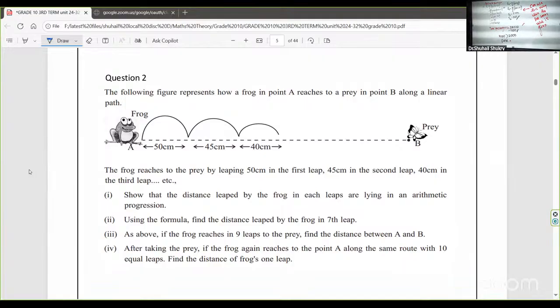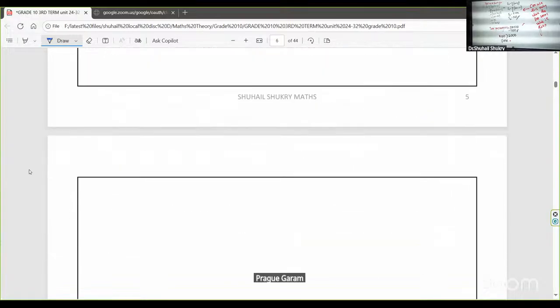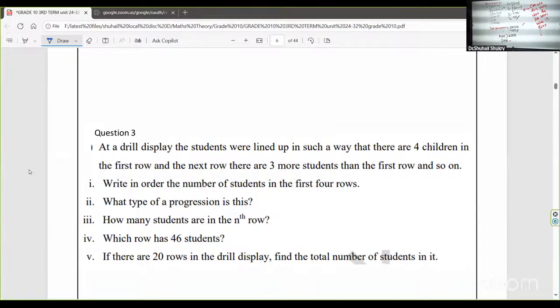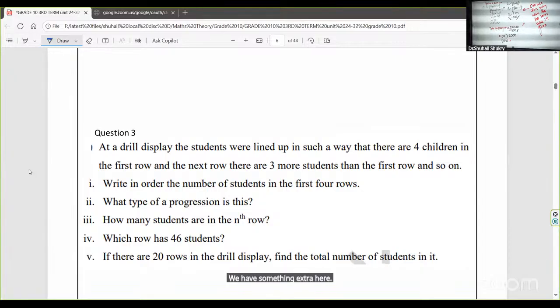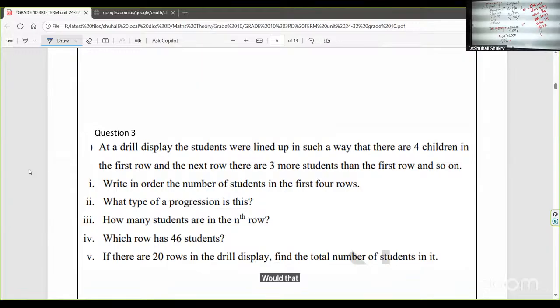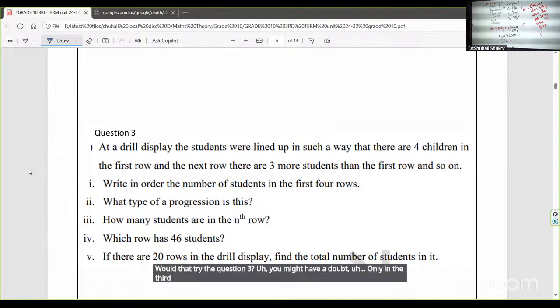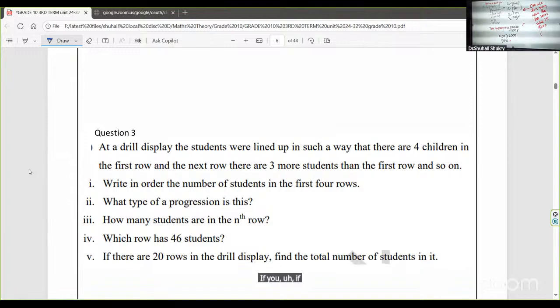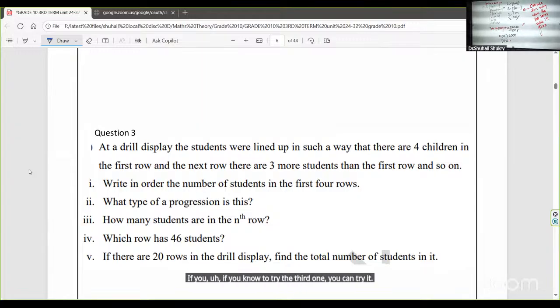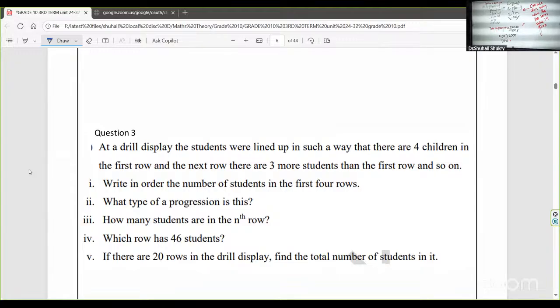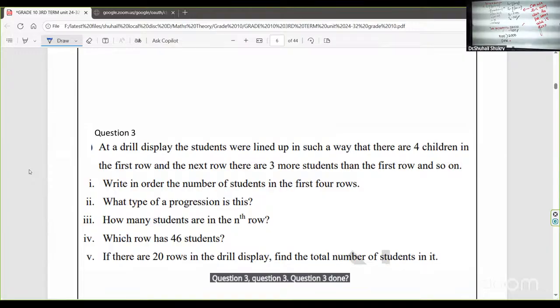Shall we do the frog one or the next one? A frog gave some weight for the frog. When we have something extra here, some nice thing, would you try question 3? You might have a doubt only in the third one. If you know how to try the third one, you can try it. Other than that, no need to try the third one. Question 3, question 3. Question 3 done?